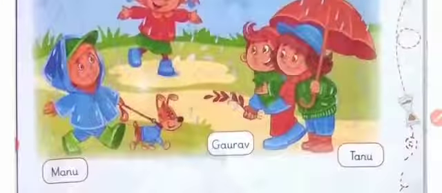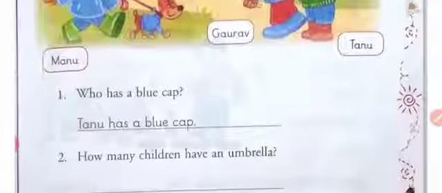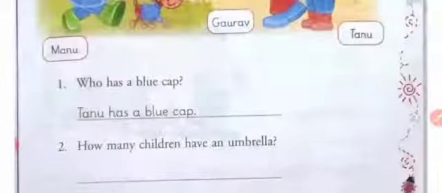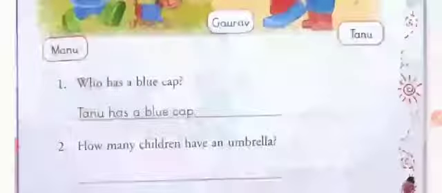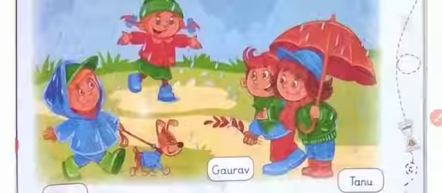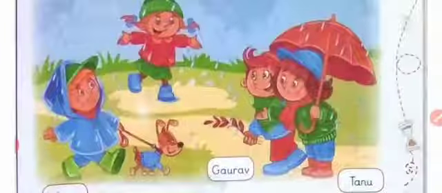Yes students, Tanu has a blue cap. So that is written here. Tanu has a blue cap. So now there is another question. How many children have an umbrella? So students, let's see. Tanu and Gaurav have an umbrella. So we have to write it down here.